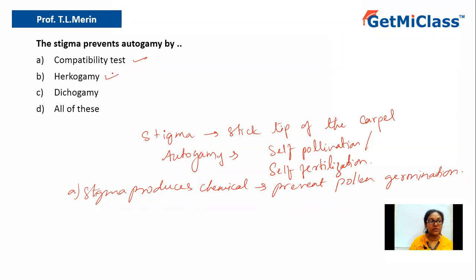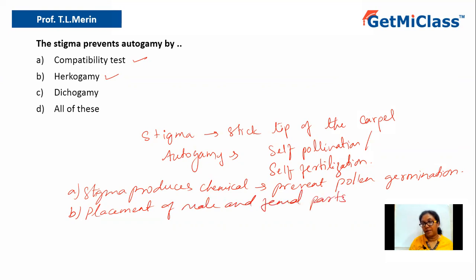But what about hermogamy? What is hermogamy? Hermogamy is nothing but the placement of the male and female reproductive organs in such a way that there is no self-pollination or self-fertilization.